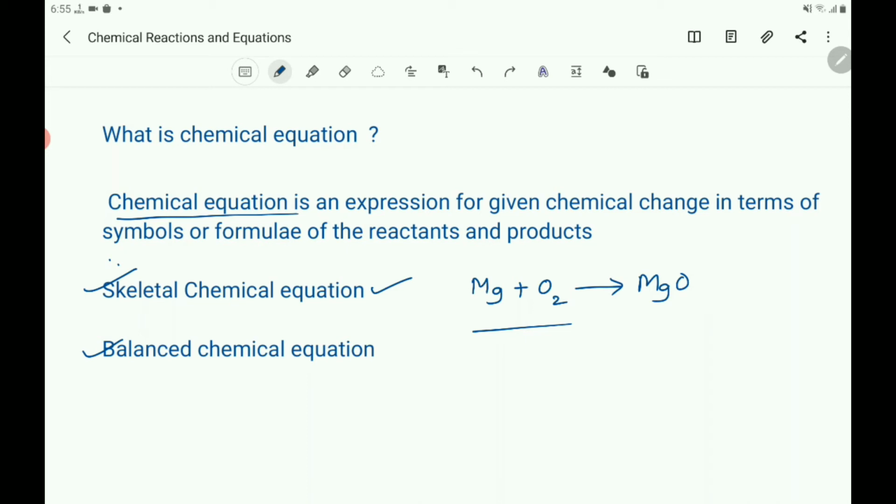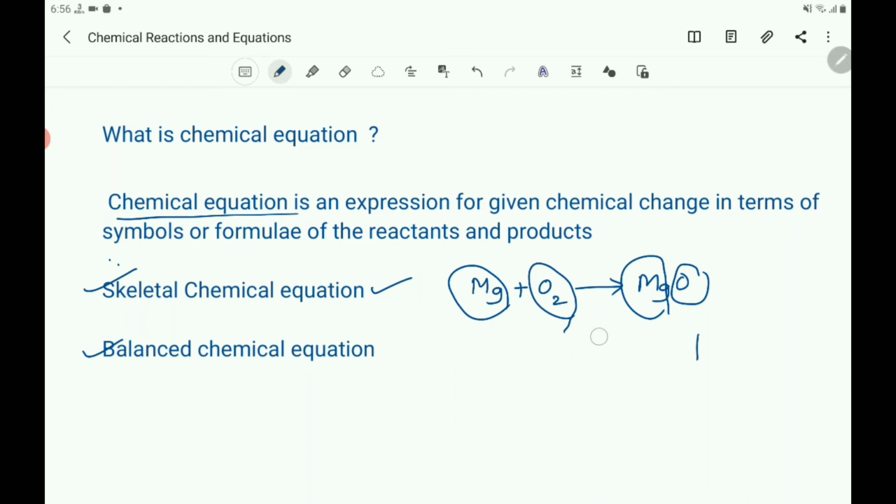See here, 1 magnesium atom is there, and here also 1 magnesium atom. But here there are 2 oxygen atoms, and here the oxygen is 1 atom. The number of atoms of each element is not the same on both sides, so it is a skeletal chemical equation.